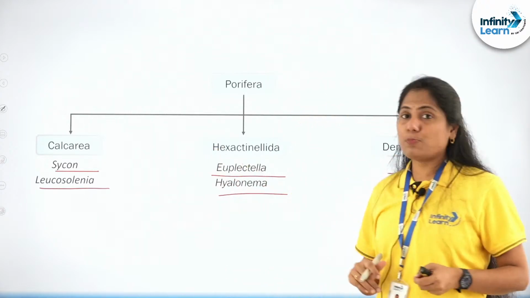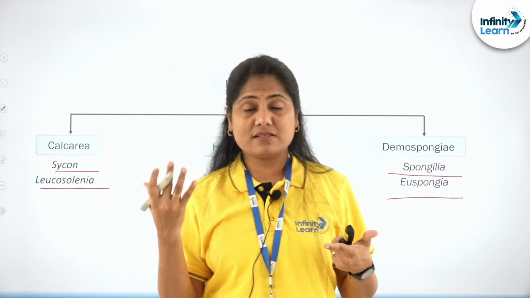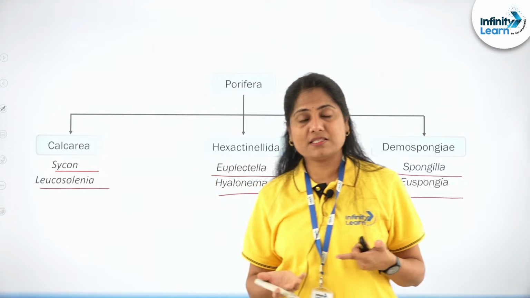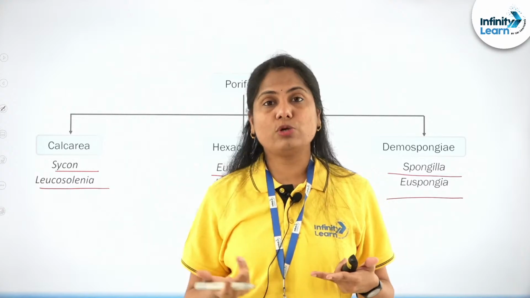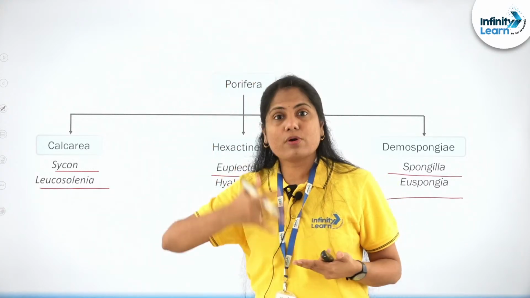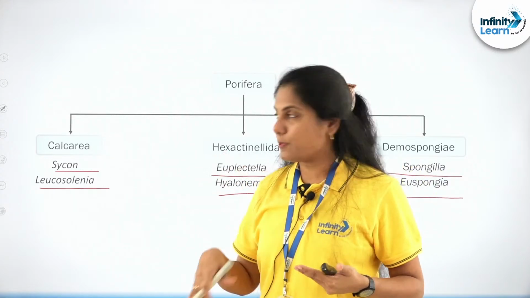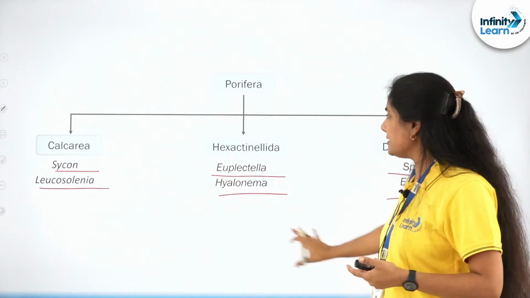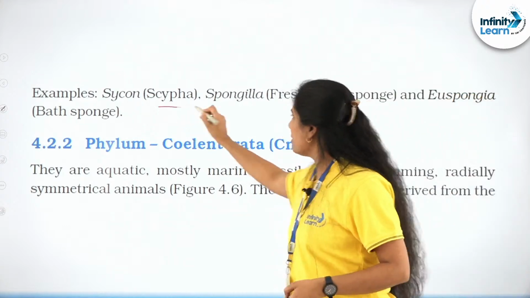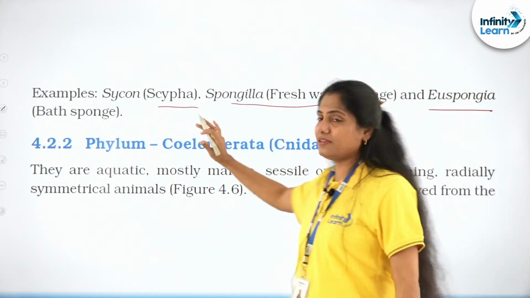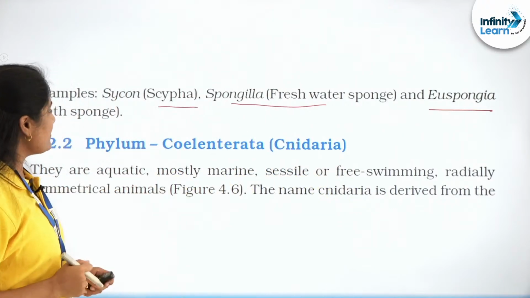So that is about sponges. Take home points from it. Remember, it has a canal system, it has collar flagellated cells, which are the choanocytes, which are helping with the circulation of the water. It has archaeocytes, which are like the totipotent cells, right? It has a pore bearing body. It has spicules, that are made up of calcium or silica or the spongin fibers based on which we classify them, and those are the examples. So here we go, Scypha, Spongilla, Euspongia, only 3 examples provided in the NCERT text, and you should be able to remember them. Then we have Coelenterata, Cnidaria.